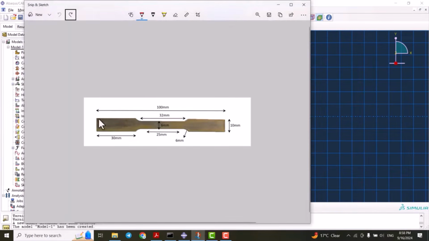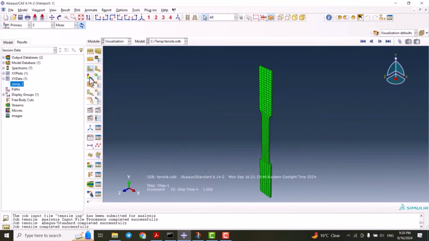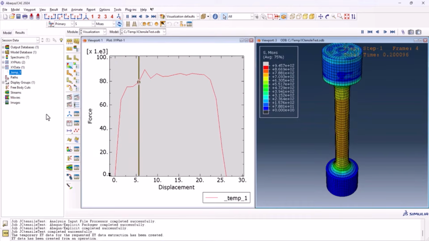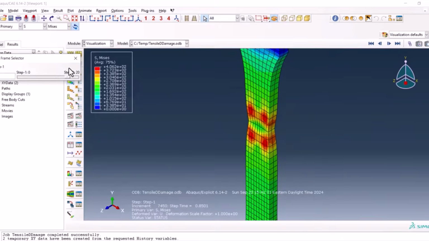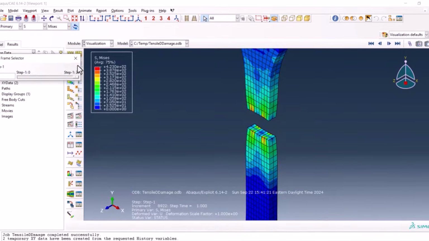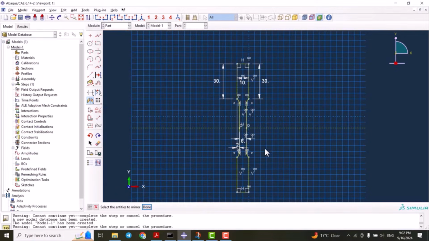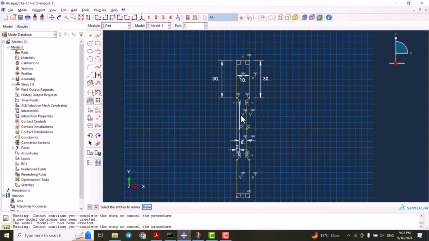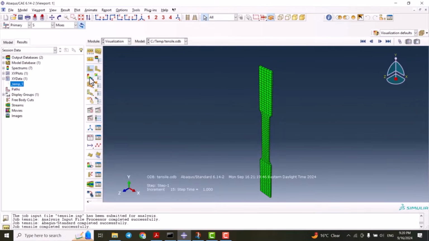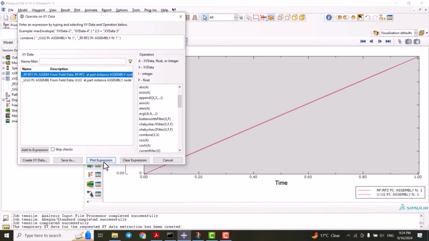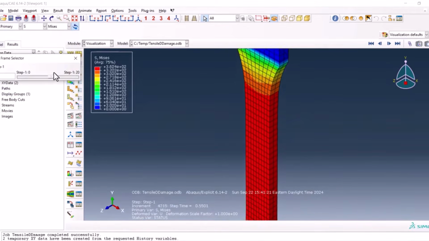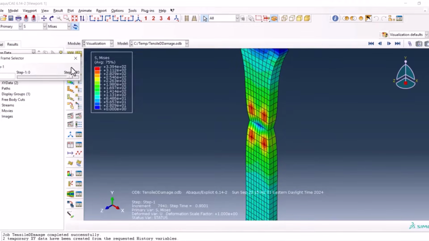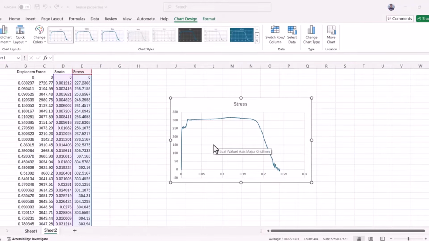If you've ever struggled to set up a tensile test in Abaqus or wondered how to go beyond just a simple elastic model, this is the only tensile test masterclass you'll ever need. We'll kick things off with the basics, a simple elastic tensile test, so you understand the fundamentals of stress-strain response in Abaqus. Then we'll set it up with ductile damage modeling to capture material failure realistically.